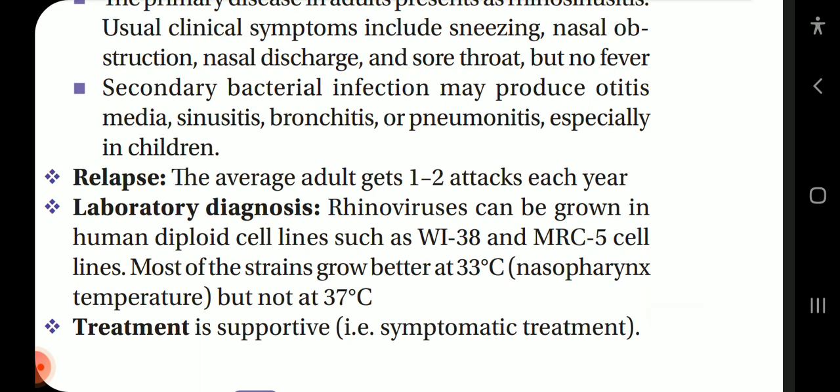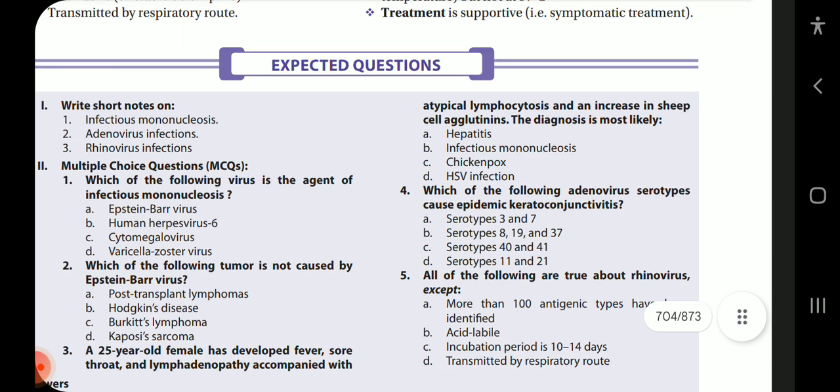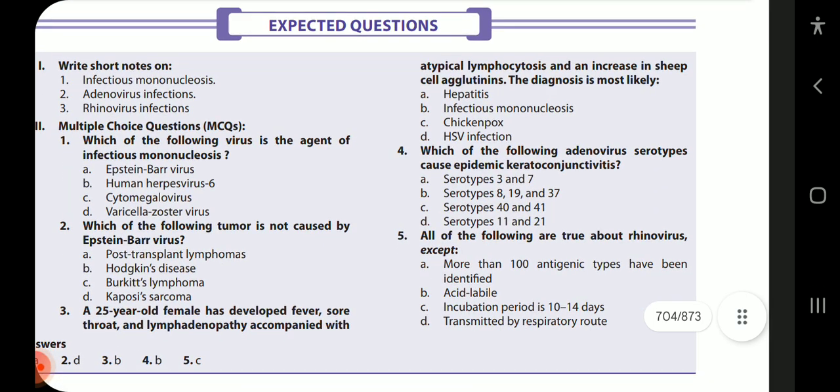Relapse. The average adult gets 1 to 2 attacks per year. Lab diagnosis. Rhinovirus can be grown in human diploid cell lines such as WI-38 and MRC-5 cell lines. Most of the strains grow better at 33 degrees Celsius, the nasopharynx temperature, but not at 37 degrees Celsius. Treatment is supportive, which is symptomatic treatment. Now, short notes on infectious mononucleosis, adeno and rhinovirus infections can be asked in exam.